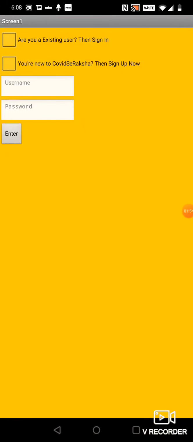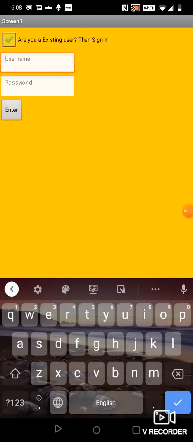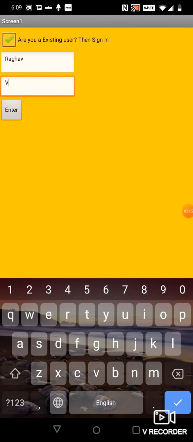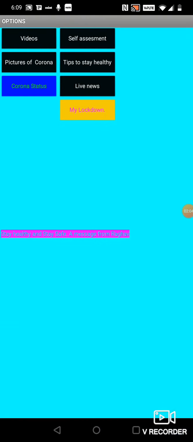This time I'm going to show you what happens if you're an existing user. Now click on this and this will pop up. My username that I specified was this, and my password. And this is the option screen. As you can see, I've added seven features. And this is a tiny message that I wanted to convey.